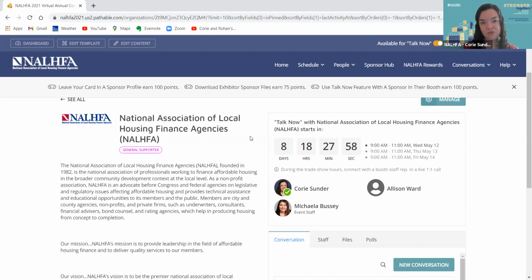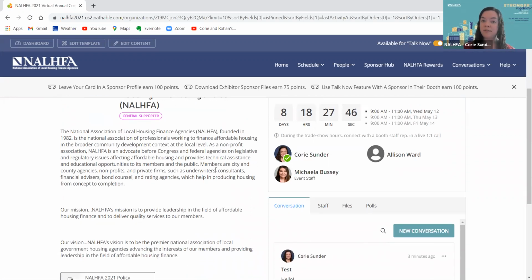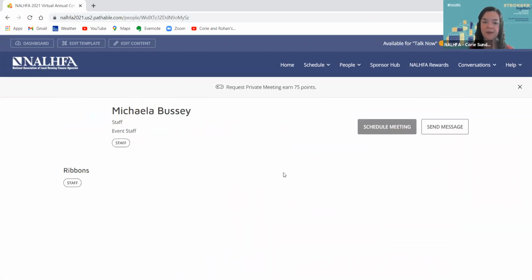So if you happen to drop by a booth during a 3 o'clock break, and you see that someone has a green check mark on, you can feel free to click that Talk Now button and engage with them at that time as well. Or if you want, you can schedule a private meeting with them at a different time by just clicking on their profile. So if I just click Michaela's name here, it takes me directly to her profile, and I can schedule a meeting with her this way as well.